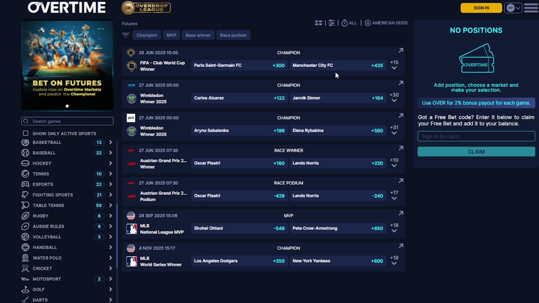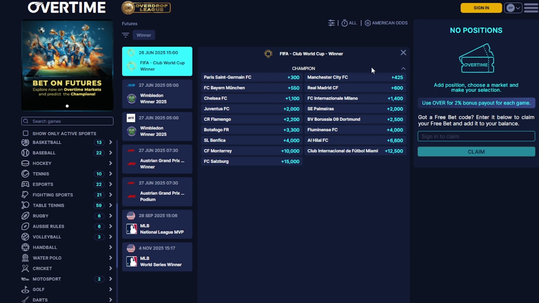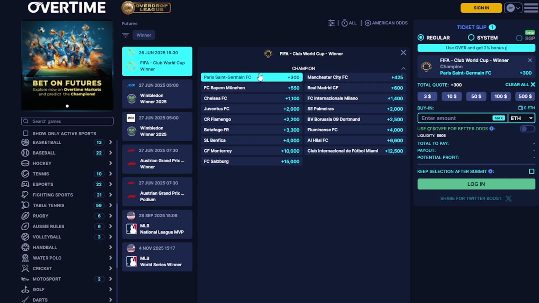For example, for the FIFA Club World Cup that's currently going on, you can go ahead and click and you can see all the different teams that you can bet on. And I'm currently using the American odds, which you can see is plus 300. Now you can simply change that by going to the top, clicking on the American odds and selecting the odds that you would like. And so for example, if I were to choose, let's say I believe PSG is going to win, all I would have to do is click on the team and choose the amount I would like to buy in.